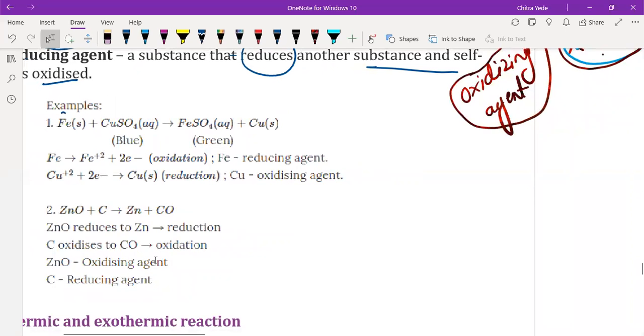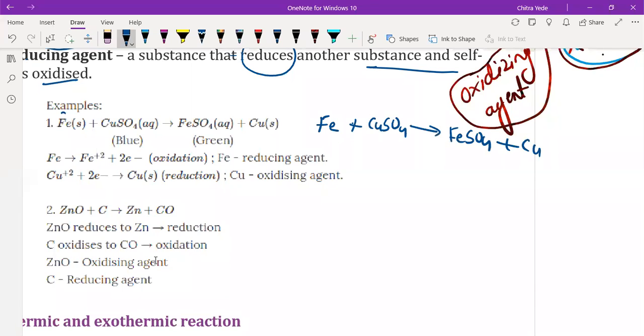Okay. See, here we have ferrous. Ferrous is in solid form. I'm not writing the solid and aqueous forms, I'm just writing the chemical species only. So ferrous, when reacting with copper sulfate, CuSO4, forms ferrous sulfate, FeSO4, and copper gets separated here.